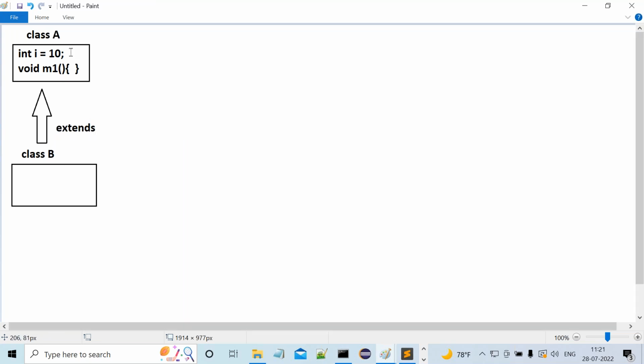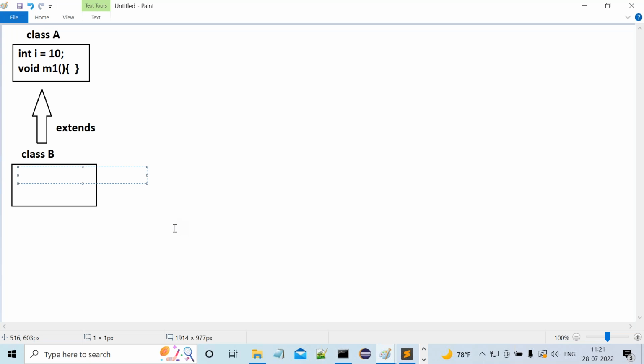Now tell me, in the parent class, in class A, one variable and one method is declared or not? Class B is a child class for class A. So class B has the right to reuse the variables and methods of class A or not? Now tell me, i = i + 10. Is that reusability or not?